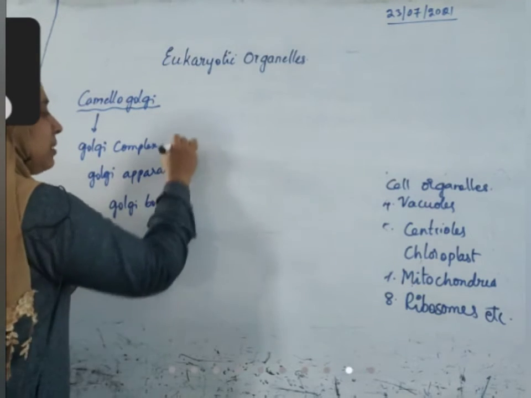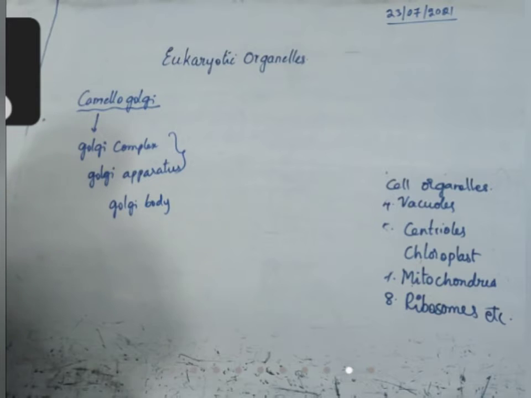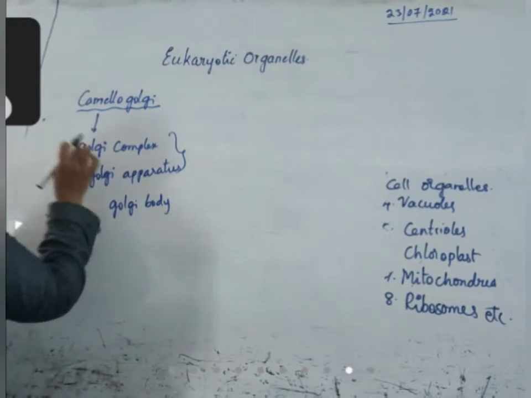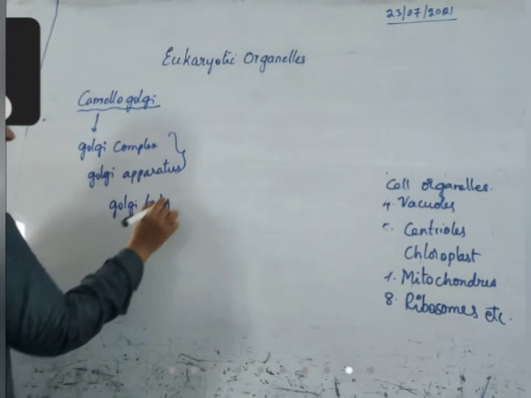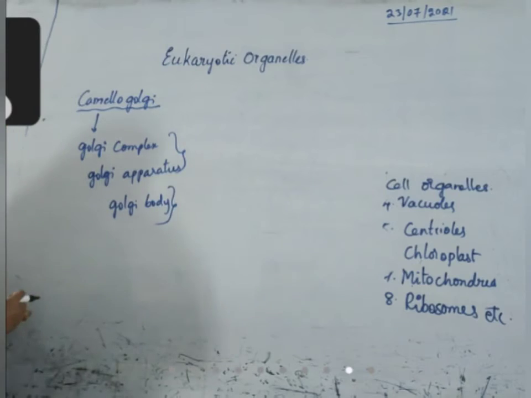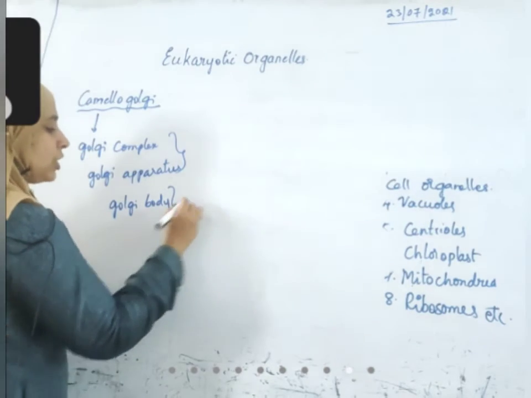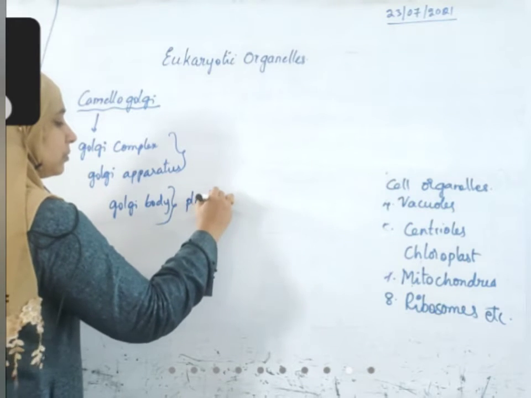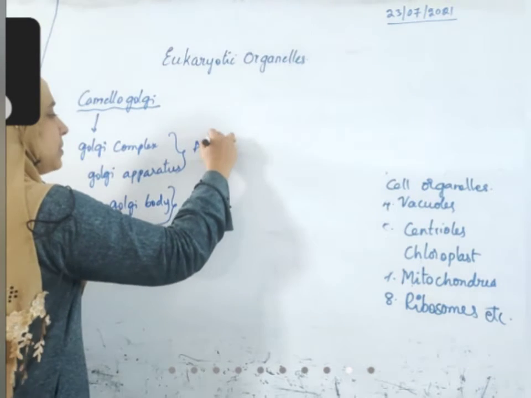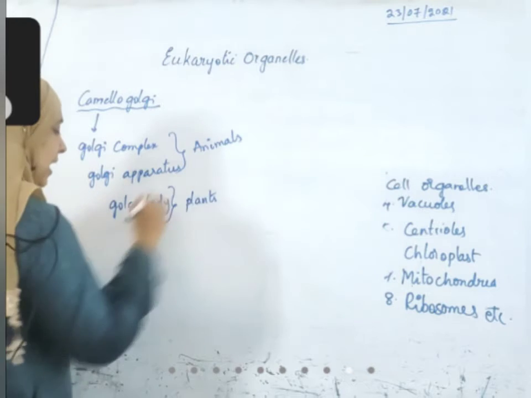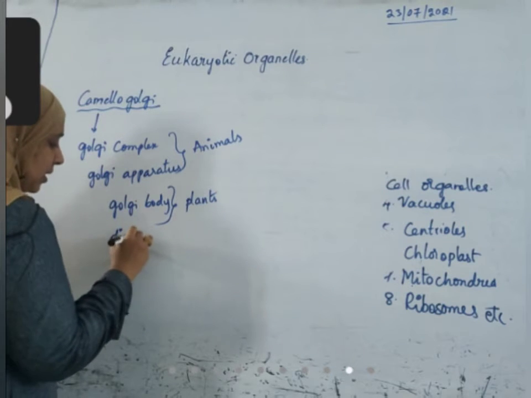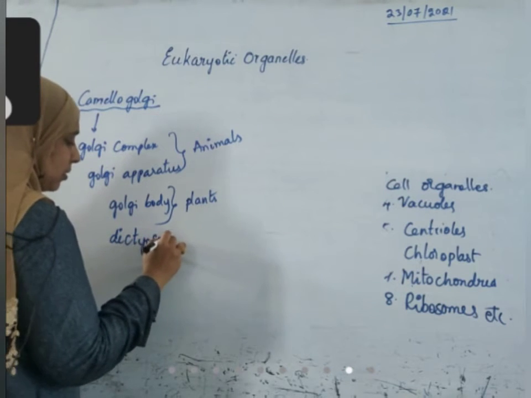In animal cells, the structure is somewhat complicated. That's why it is called Golgi complex or Golgi apparatus. But in plant cells, the structure is comparatively simple. That's why it's called Golgi body, or sometimes also dictyosomes.